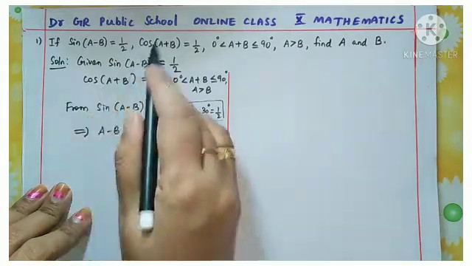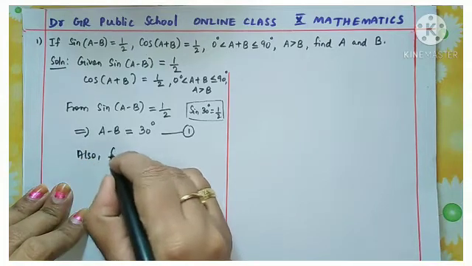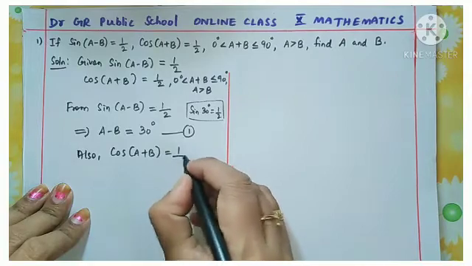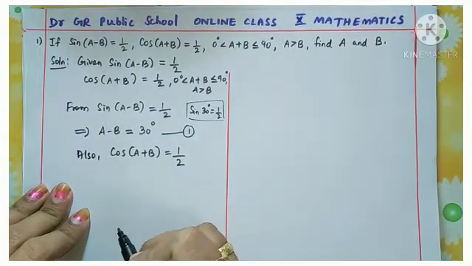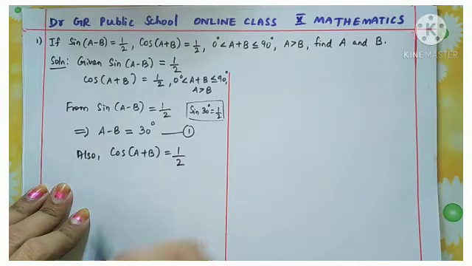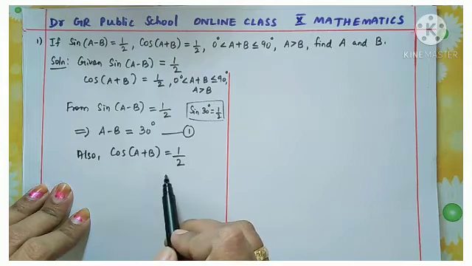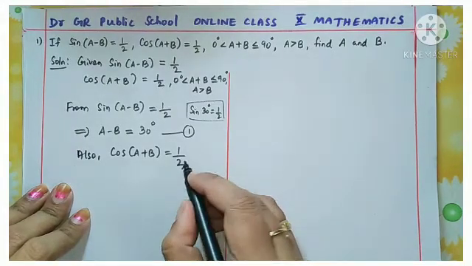Now similarly take the second condition. Also cos of A plus B is given 1 by 2. Now you recall the cosine values, for which angle of cosine we are getting the value equal to 1 by 2? Yes, it is 60 degrees.